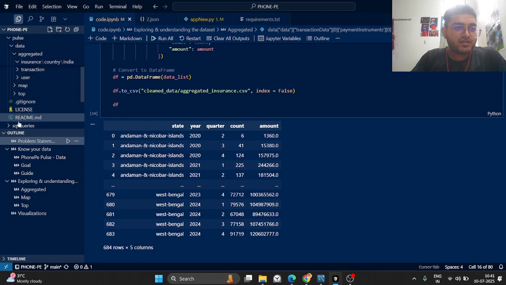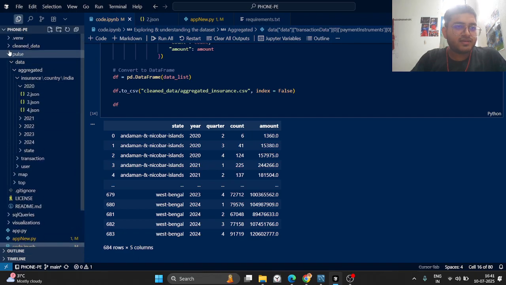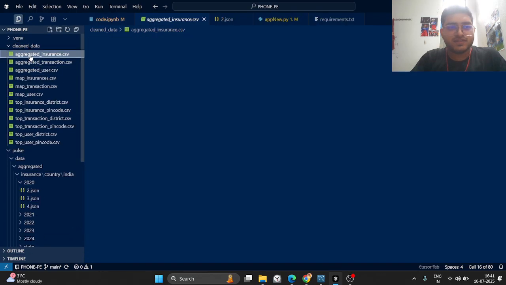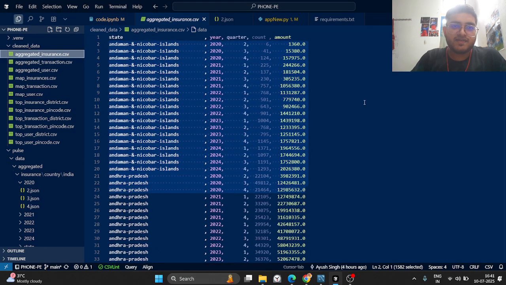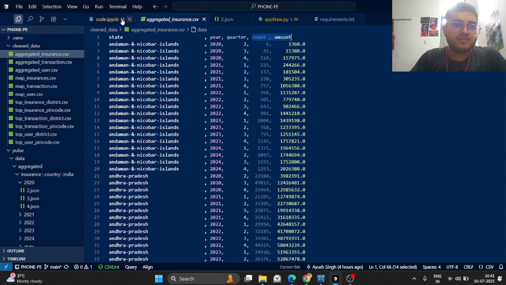It was stored in the clean section, clean aggregate insurance.csv. So this was my data frame after compiling the entire JSON files. Here you can see we have the state, the year, the quarters 1, 2, 3, 4, the count and the amount, the features we were mostly interested in.